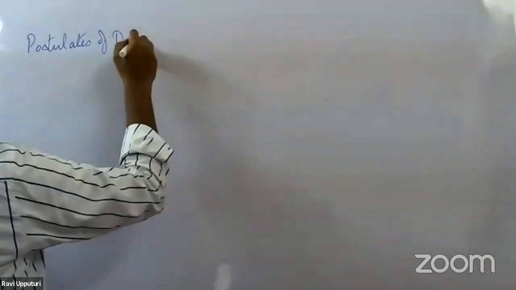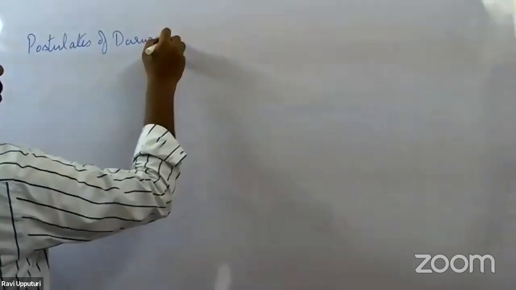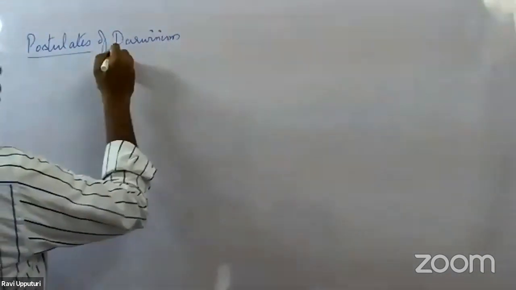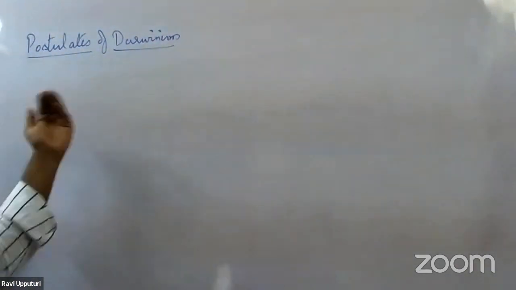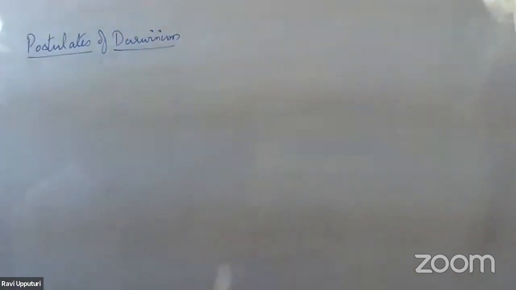In the previous session, we took up three important postulates given by Lamarck. Here we'll be talking about six important postulates given by Darwin with regards to the process of evolution. First we'll take down those six postulates together, then we'll get into each one in a little more detail.